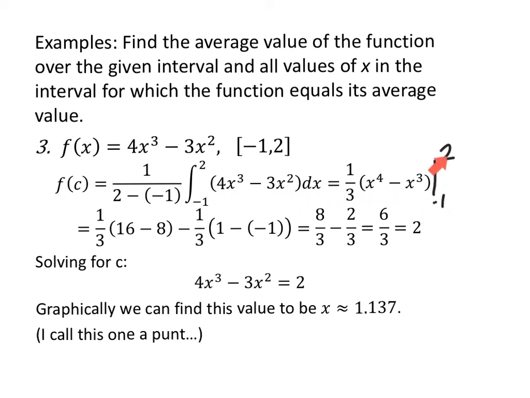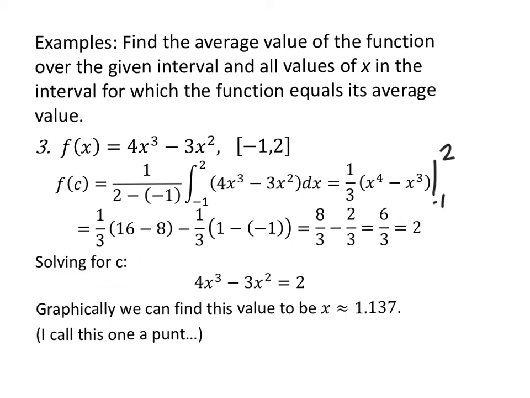Evaluated from negative 1 to 2, so I put in 2. 2 to the 4th is 16. 2 to the 3rd is 8, and I have a 1/3 out in front. Minus the 1/3 times negative 1 to the 4th, which is negative 1, minus negative 1 to the 3rd, which is negative 1. 16 minus 8 is 8, so that's 8/3. 1 minus a negative 1 is 2, so I have minus 2/3. 8/3 minus 2/3 is 6/3, which we all know as the value 2.